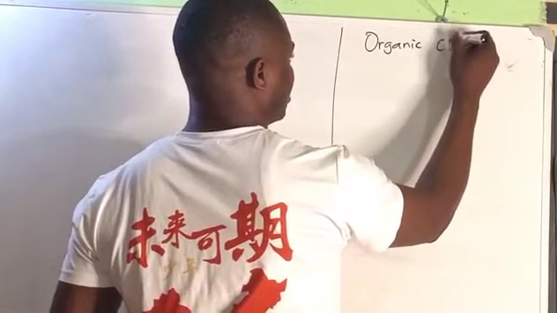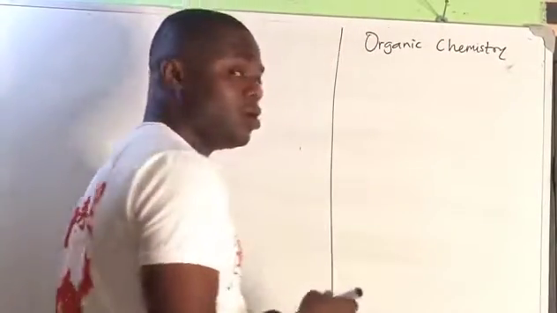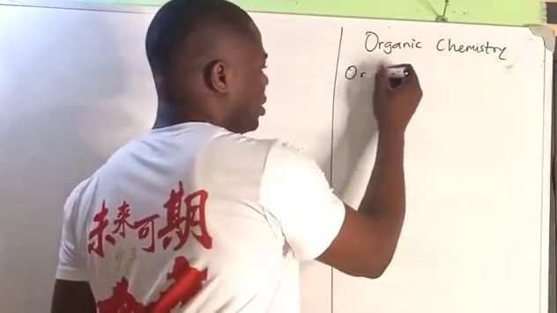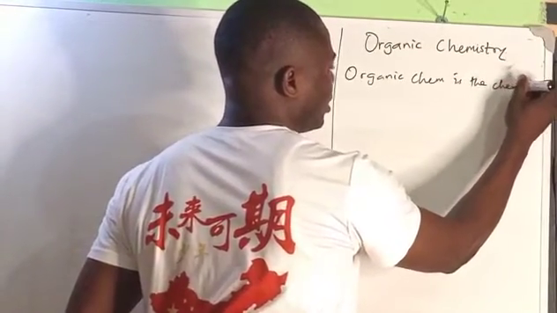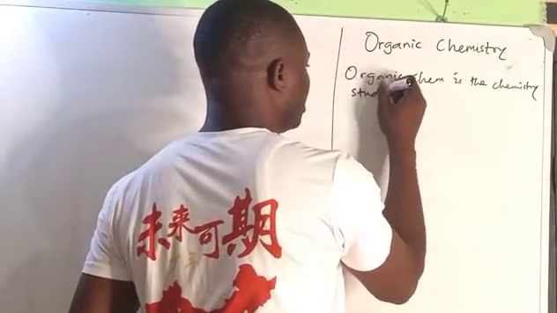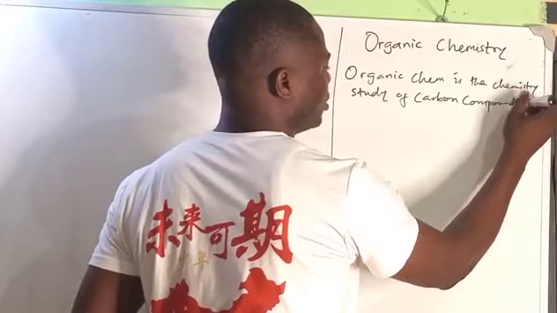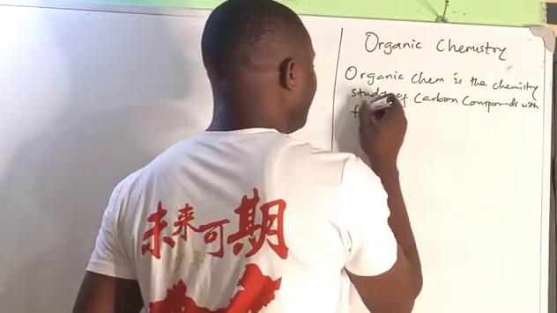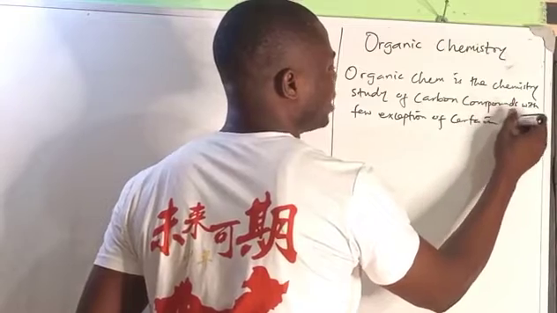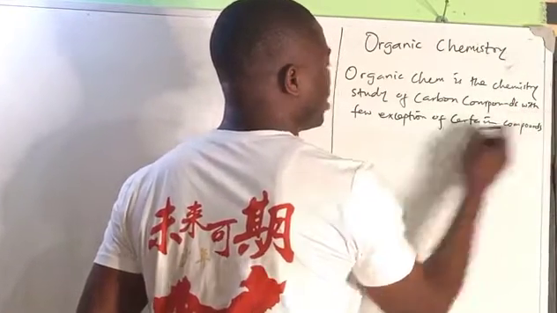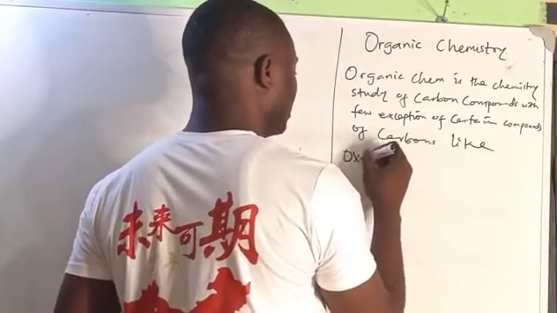Organic chemistry is the study of carbon compounds, with few exceptions of certain compounds of carbon, like the oxides.